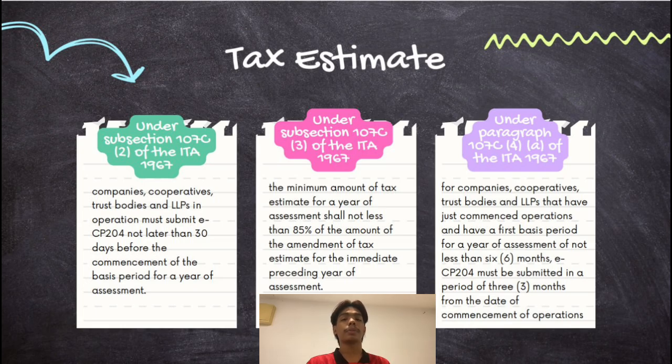Under paragraph 107C(4)(a) of ITA 1967, for companies, cooperatives, trust bodies and LLPs that have just commenced operation and have a first basis period for a year of assessment of not less than 6 months, the ECP must be submitted within a period of 3 months from the date of commencement of operation.